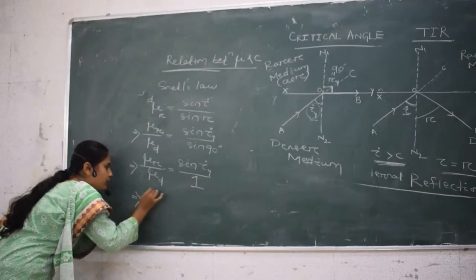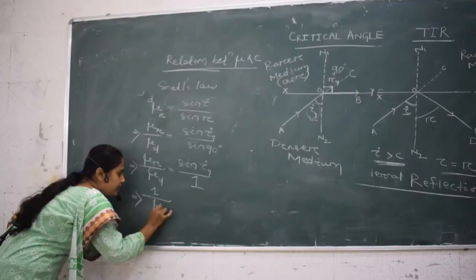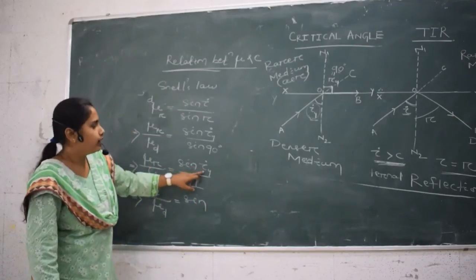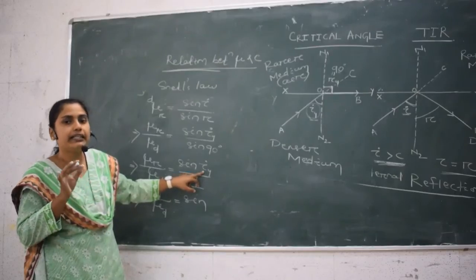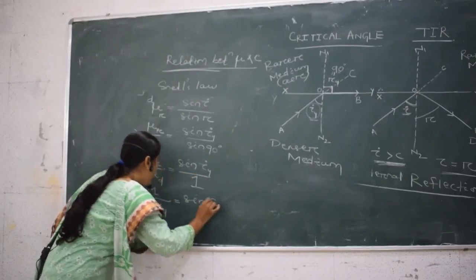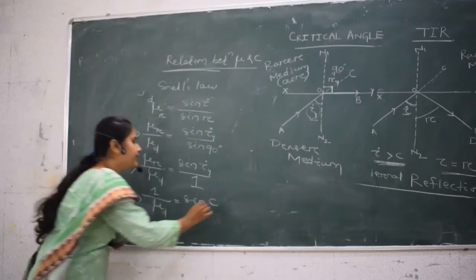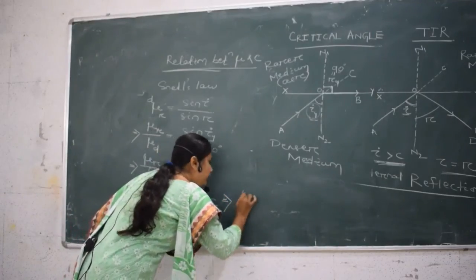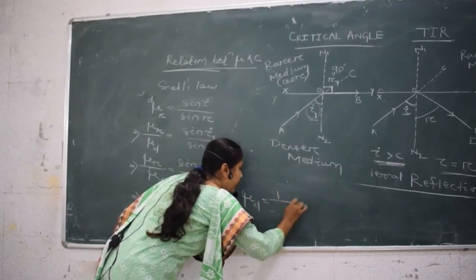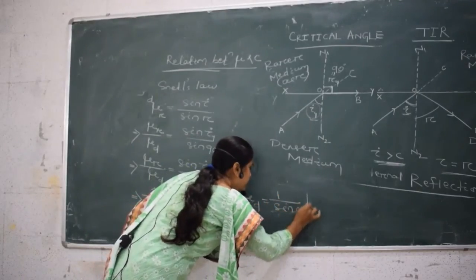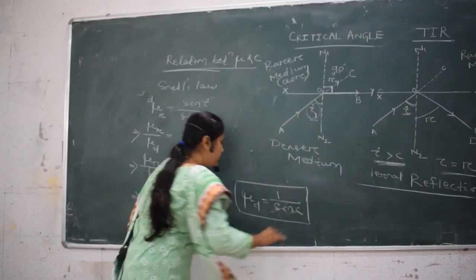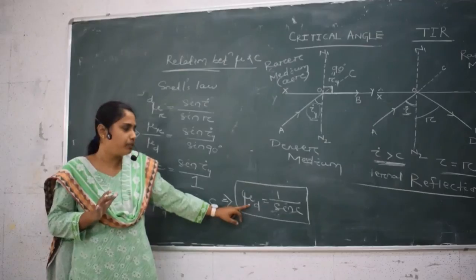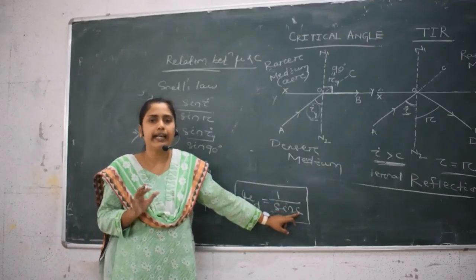This implies 1 by mu D is equal to sin C, where I put C instead of I4, that is the critical angle. So 1 by mu D is equal to sin C, which implies mu D is equal to 1 by sin C. See, here mu D is the absolute refractive index of the denser medium and C is the critical angle.